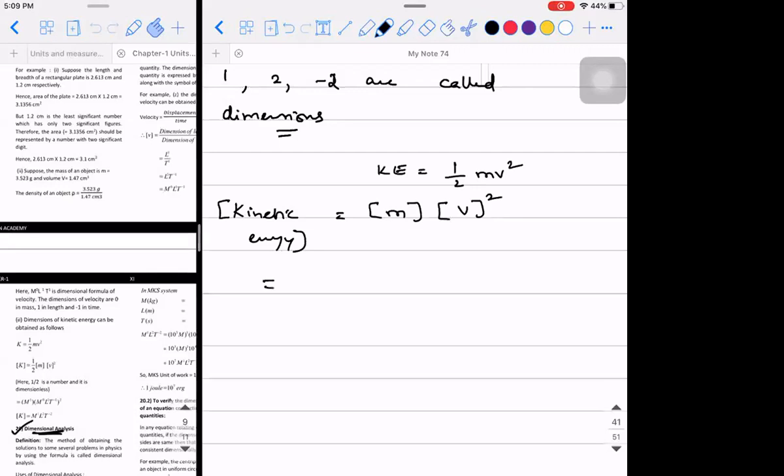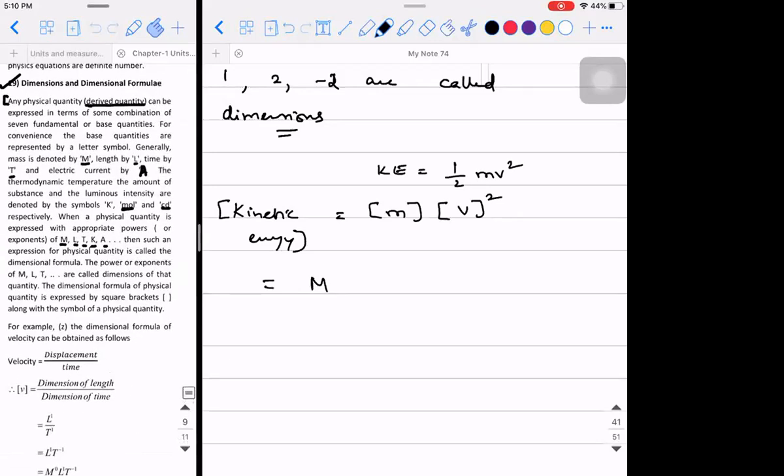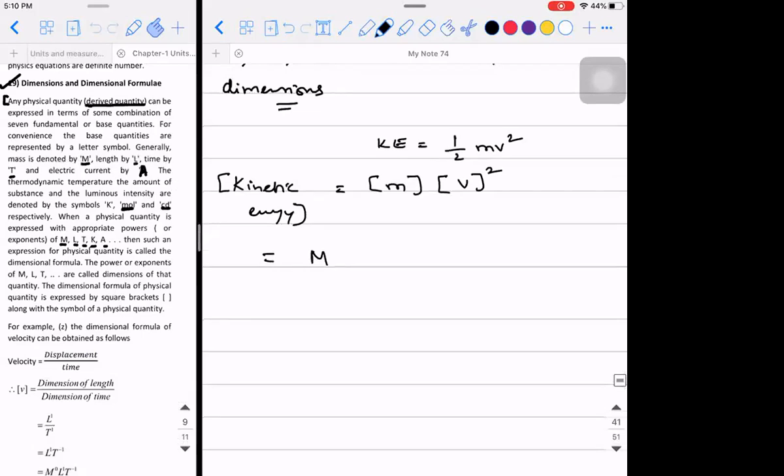What is the dimensional formula of mass? It is M. So what are all the symbols that you can use? For mass, you can use capital M. For length, capital L. For temperature, you can use Kelvin K. For time, you can use capital T.